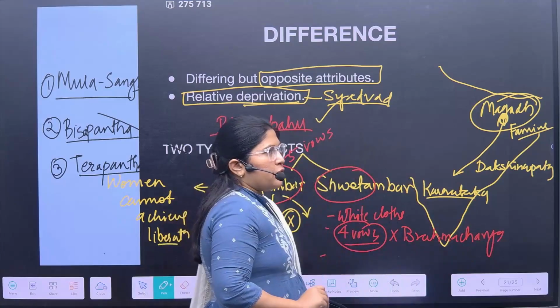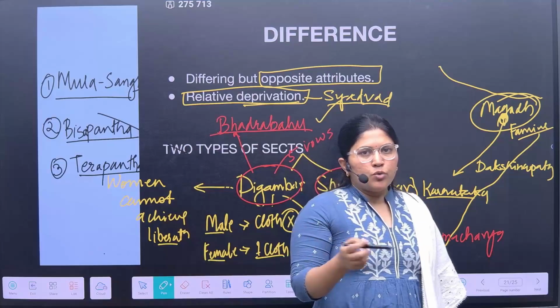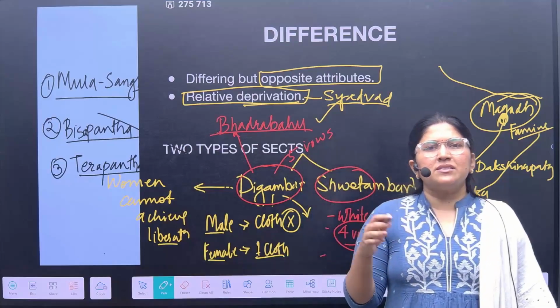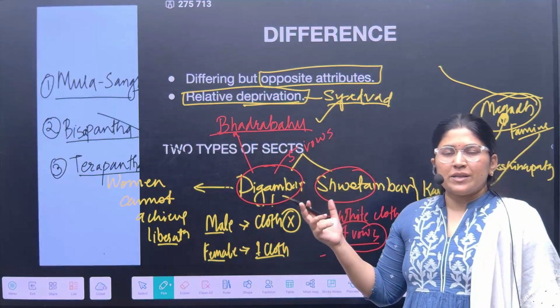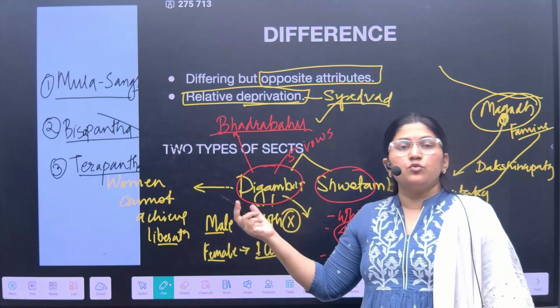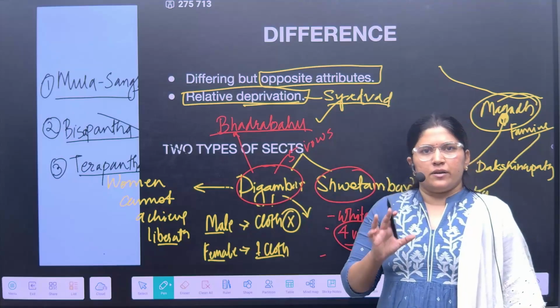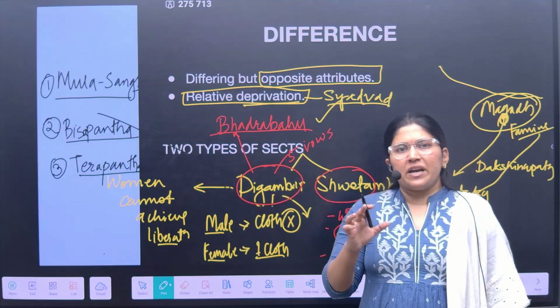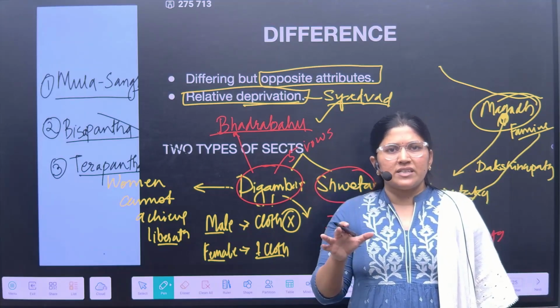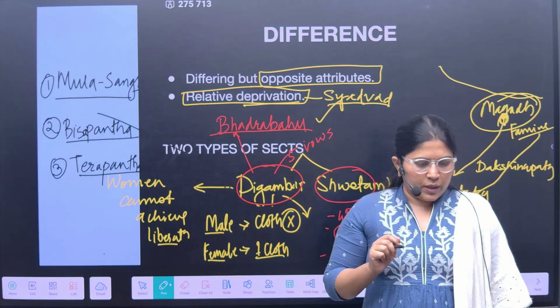Now in your society you may see that once a year the Digambars would be visiting your city or society, and you will find that those are individuals who don't have any families.